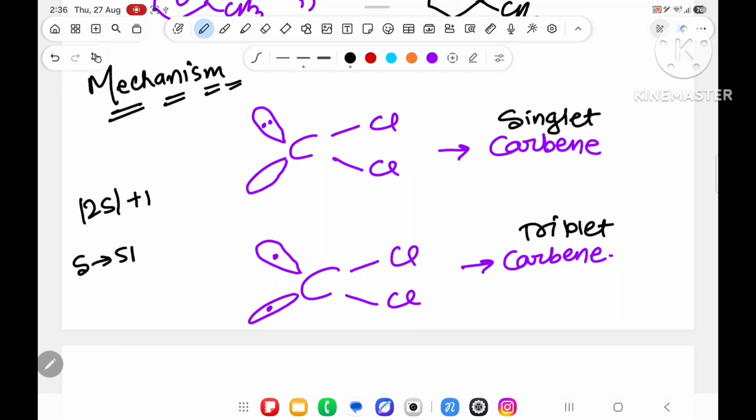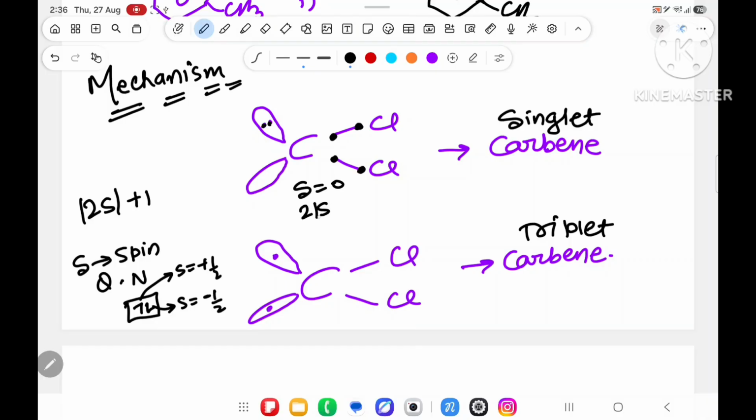S means spin quantum number. You know that in a box, 2 electrons come, one has a spin quantum number of plus 1 by 2, the other has a spin quantum number of minus 1 by 2. So over here 1 electron, 2 electrons, plus 1 by 2, minus 1 by 2, sum 0. Over here no electron. So the S value is coming 0. Use the formula 2S plus 1. The S value is 0, so 2 into 0 plus 1, it is coming 1. 1 is singlet.